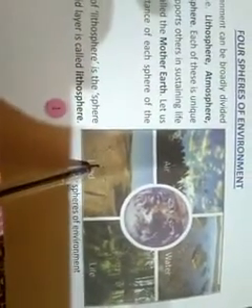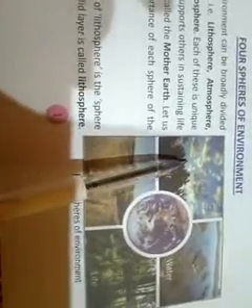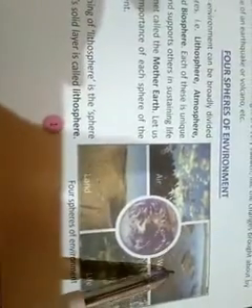Okay. Then the next portion of the chapter, that is four spheres of environment. Very important one. Four spheres of environment. Number one, lithosphere, atmosphere, hydrosphere and biosphere. Number one, number two, three and four. We can see here in the picture that is in your book. Land is lithosphere, air is atmosphere, water is hydrosphere, and here life, that is biosphere.